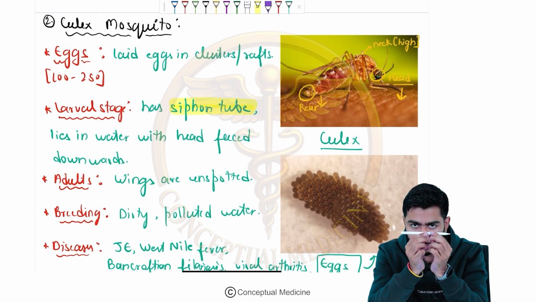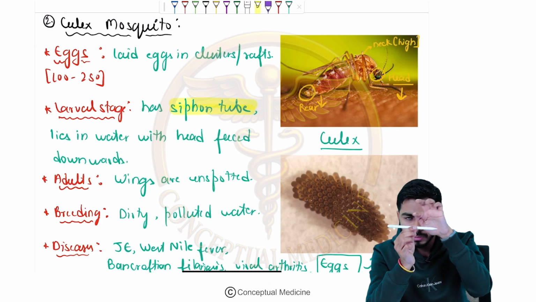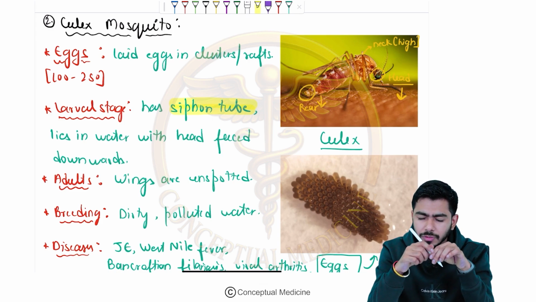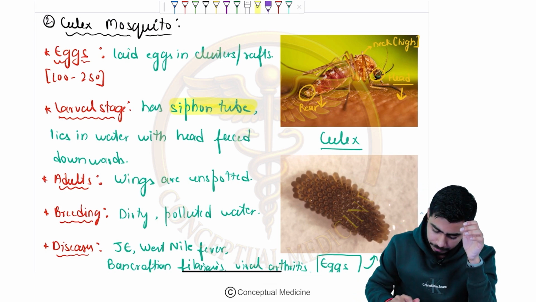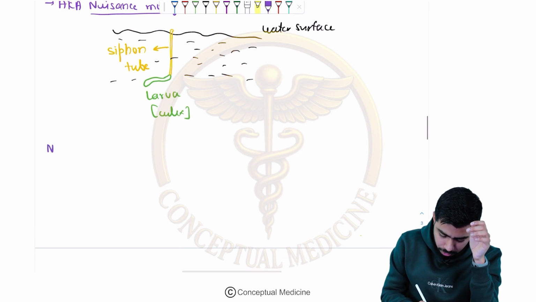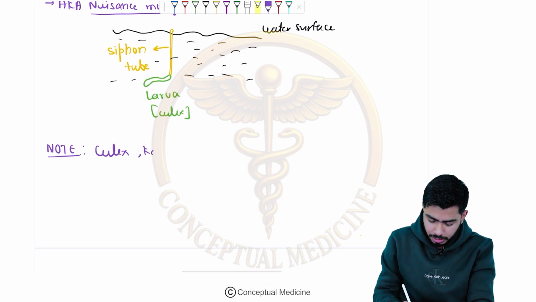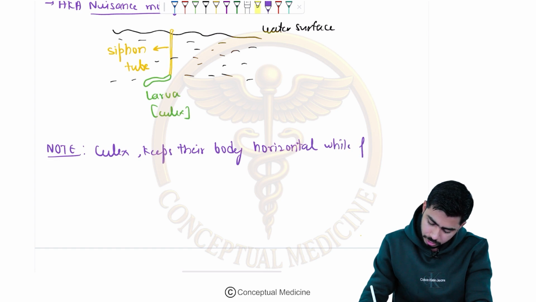But here I am talking about which mosquito? Culex mosquito. They are almost horizontal. Yes, their neck will have the hunch, but along with that, the head and the rear end will be parallel with the body surface, that is the horizontal position, right? So please do remember that as well. So they keep their body horizontal while feeding. So here note: Culex mosquito keeps its body horizontal while feeding, right?